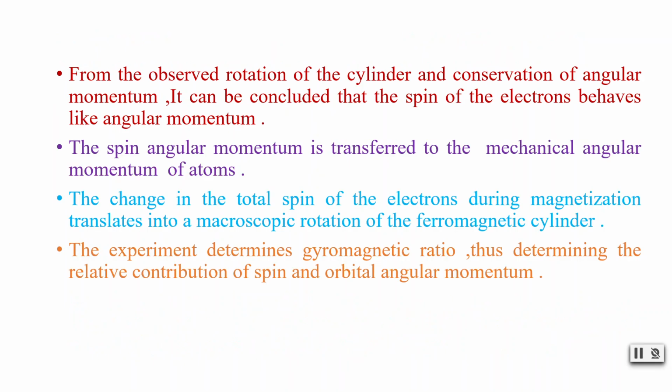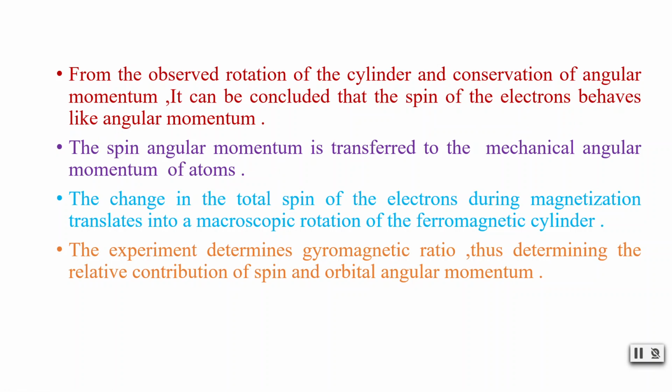And from the observed rotation of the cylinder and conservation of angular momentum, it can be concluded that the spin of the electrons behaves like angular momentum, because the spin of the electrons is giving rise to angular momentum 96% or 95%, whereas only 3, 4 or 5% is because of orbital motion.